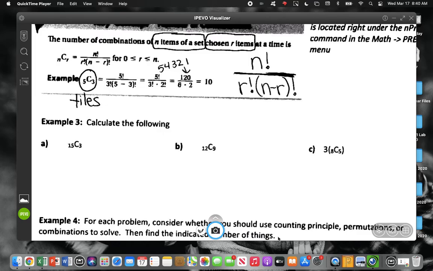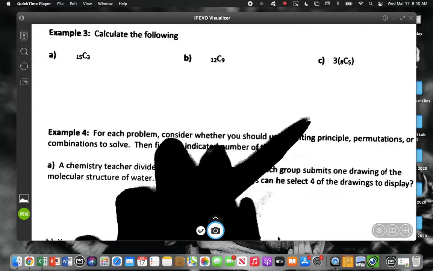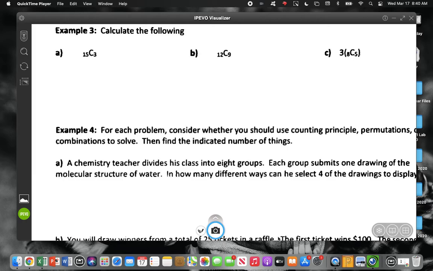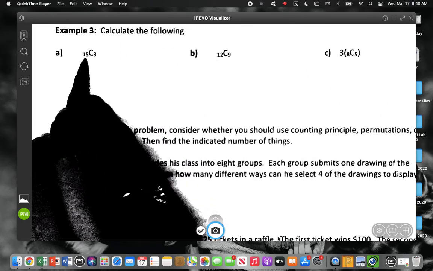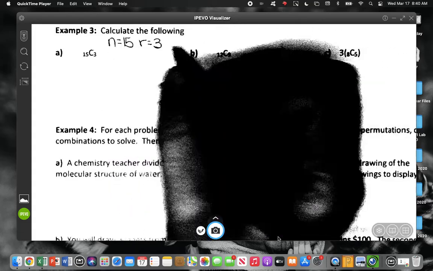Now, I'm going to show you how to calculate this for these things down here. So this is telling me here I have 15 things to choose from, and I'm choosing 3. So this is something like an example. We talked about Subway yesterday. When you go into Subway, you just have tons of options. Let's just say you have 15 options of things to put on your sandwich, but you're only going to pick 3. How many different sandwich combinations could we make? So in this case, my total number is 15, so that's my N, and my R is 3 in the formula.